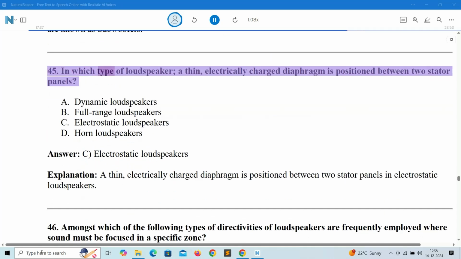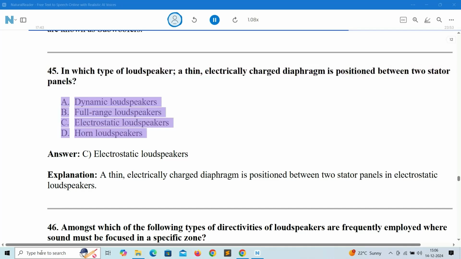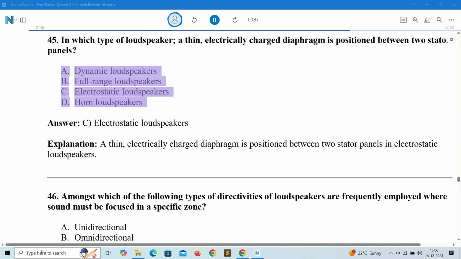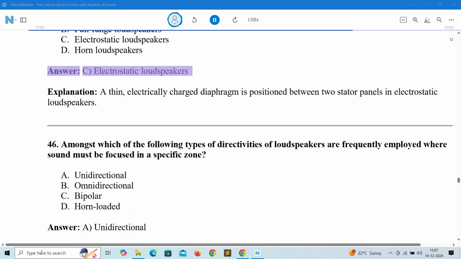45. In which type of loudspeaker, a thin, electrically charged diaphragm is positioned between two stator panels? A. Dynamic loudspeakers. B. Full-range loudspeakers. C. Electrostatic loudspeakers. D. Horn loudspeakers. Answer: C. Electrostatic loudspeakers.